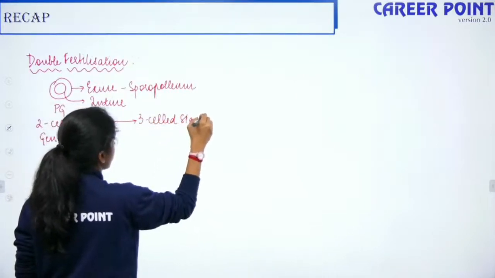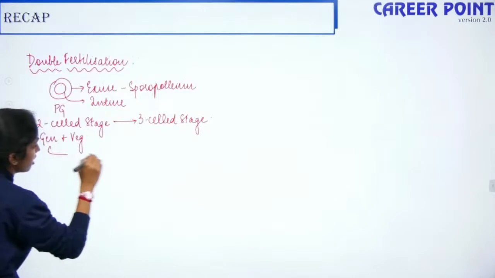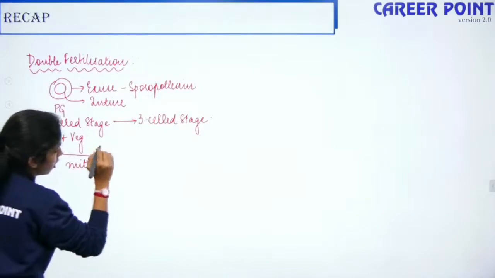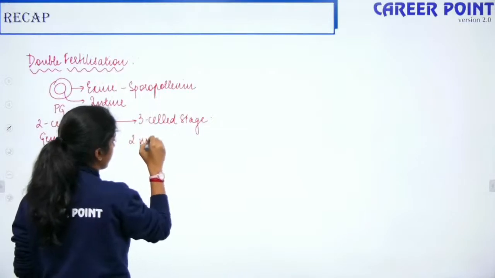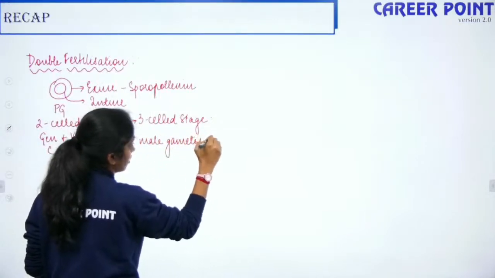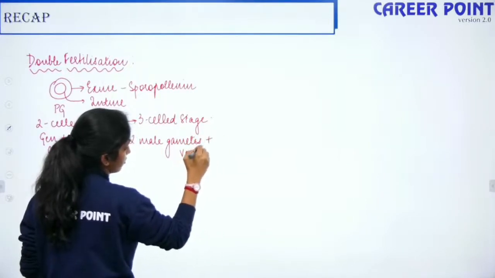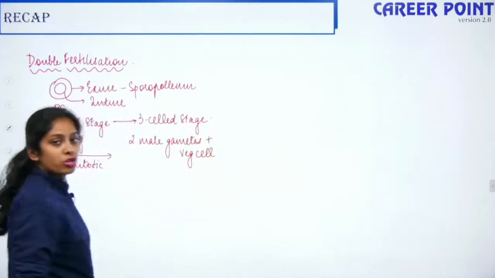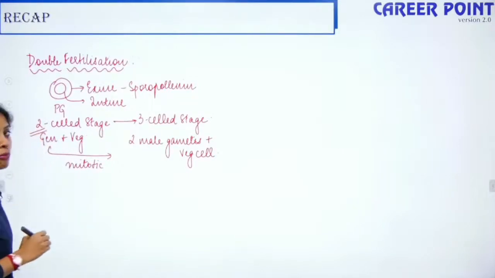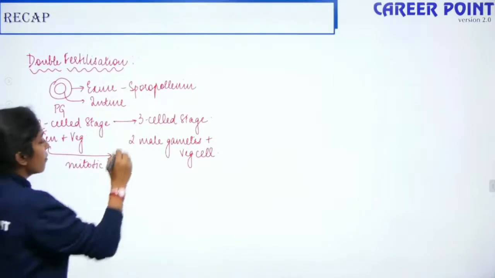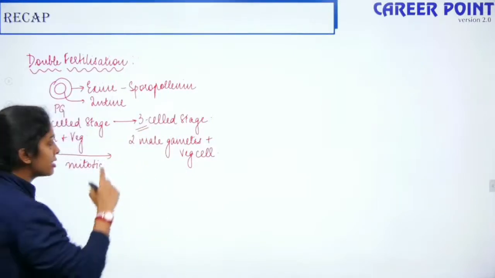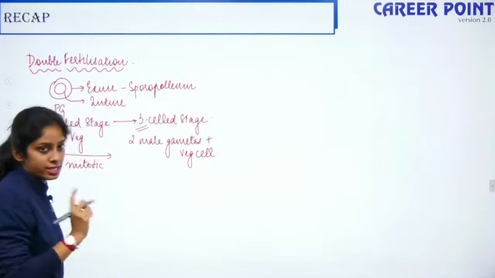The 3-cell stage is when your generative cell undergoes mitotic division to form 2 male gametes, plus you have the vegetative cell. Most of the angiosperms release the pollen grain at the 2-cell stage, and the remaining release it in the 3-cell stage. If they are released in the 2-cell stage, they become the 3-cell stage, right?